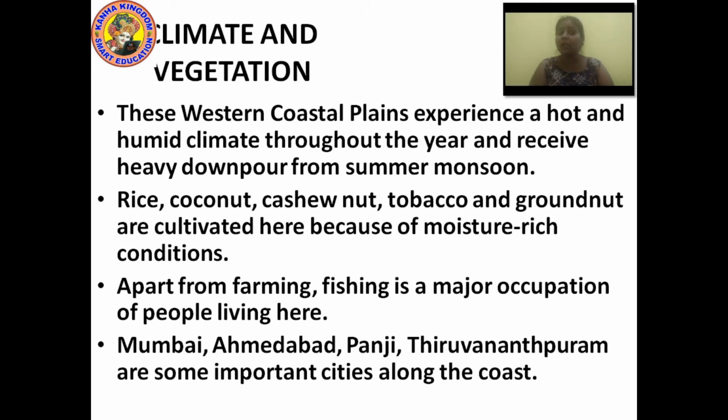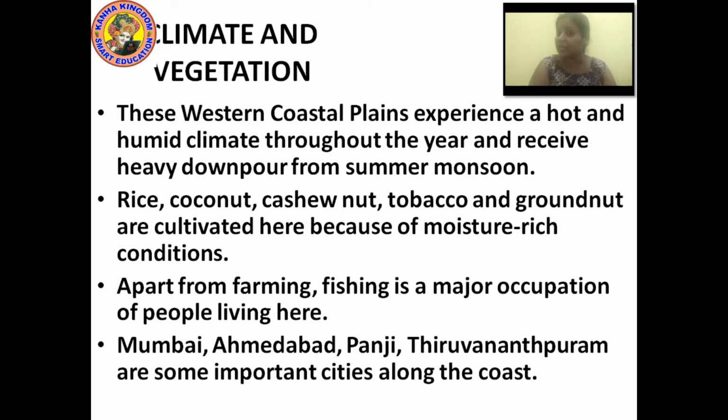Mumbai, Ahmedabad, Panaji, Thiruvananthapuram are some of the most important cities along the coast. Okay, so these are some important cities found in the western coastal plains, where usually rice, coconut, cashew nut, groundnut and tobacco are cultivated.